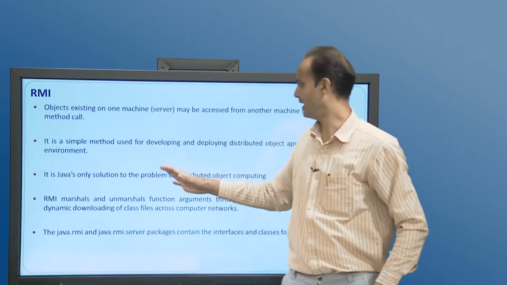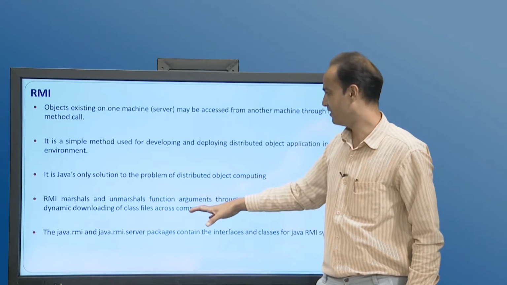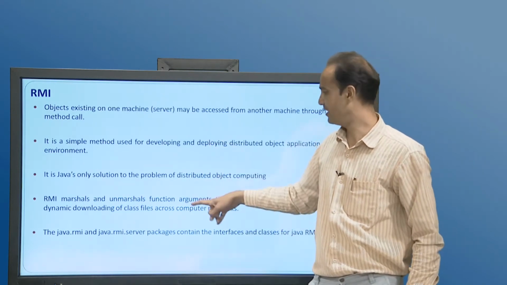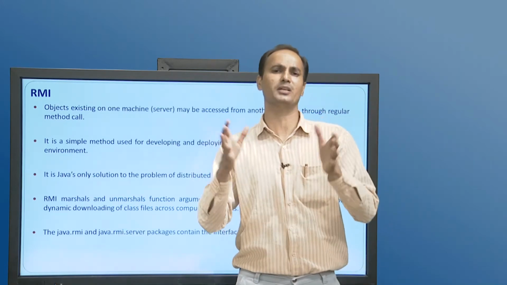So marshalling and unmarshalling functions are there in RMI. The java.rmi and java.rmi.server packages help us to perform remote method invocation.